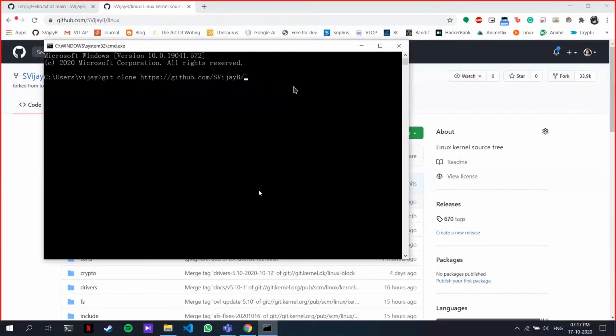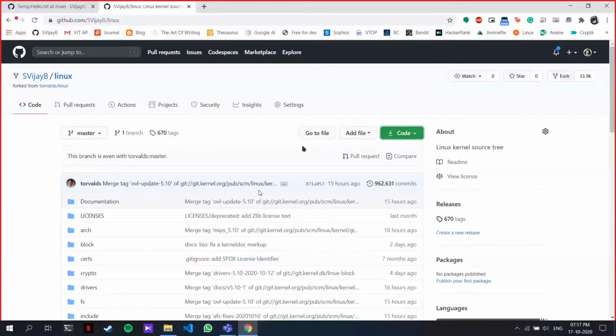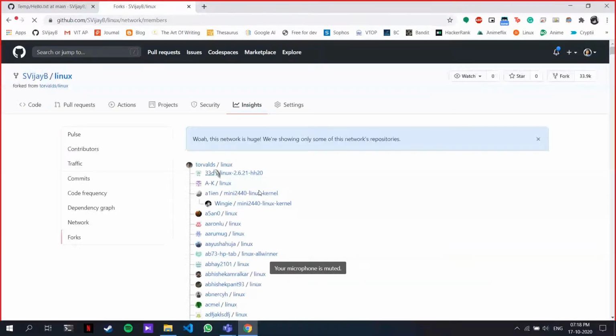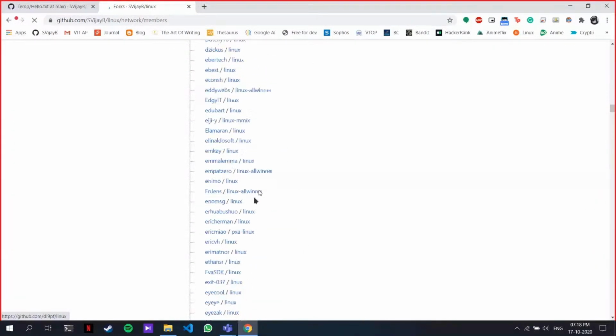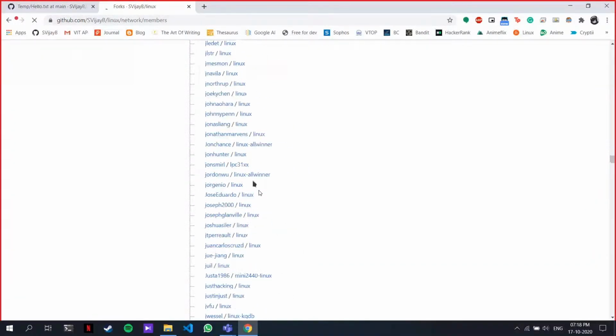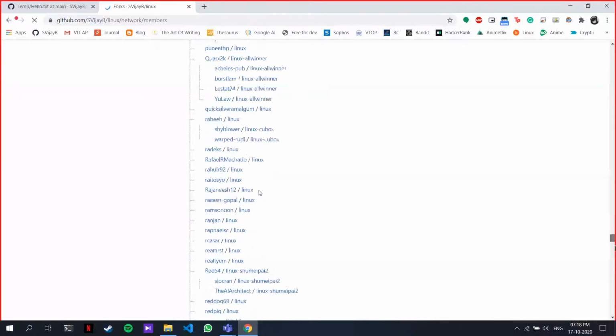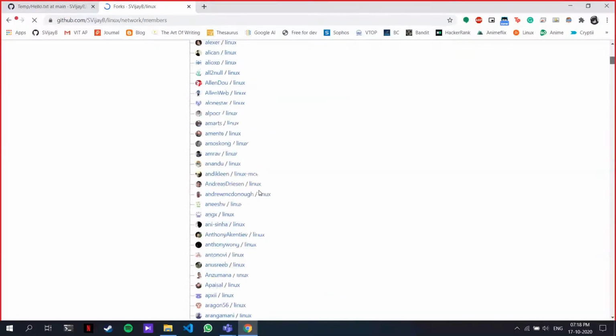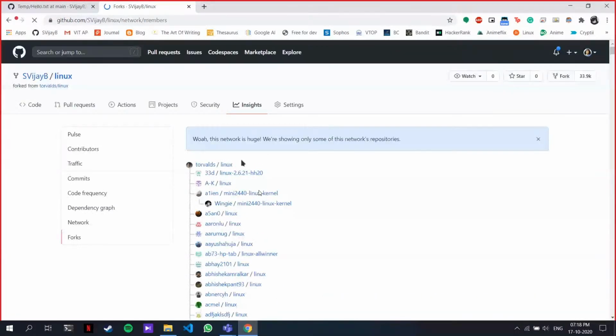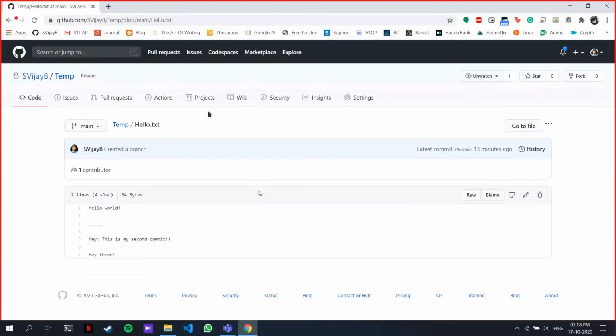Bro, when we do a fork, it gets attached to our account, right? Yeah. So from the account which I forked that repository, will the user get to know? Yeah, they'll get to know. Here you can see this project has 33,000 forks. Here you can see every single person who forked it. That is the thing about open source. Every change you make is monitored everywhere by everyone. So you can see the names of all the 33,000 people who forked this project. Any other questions?